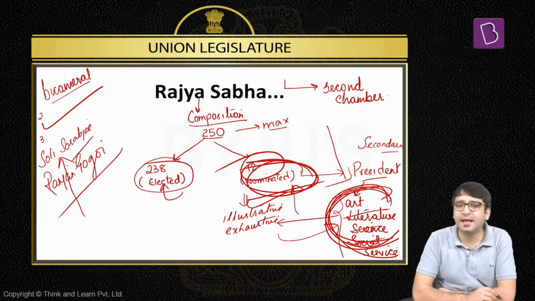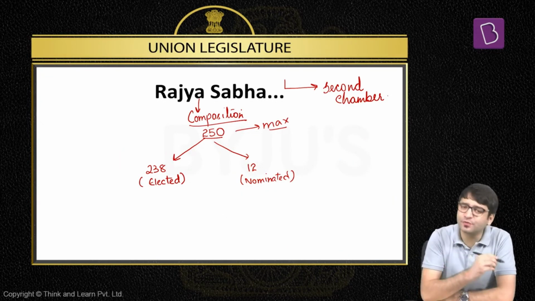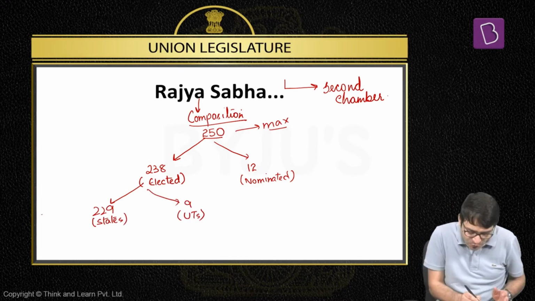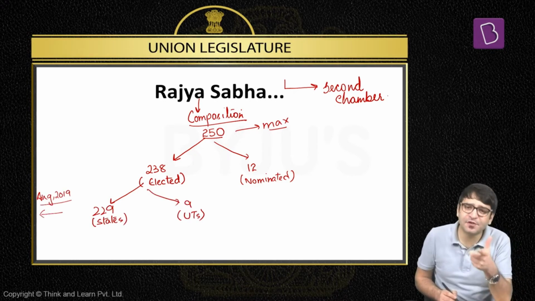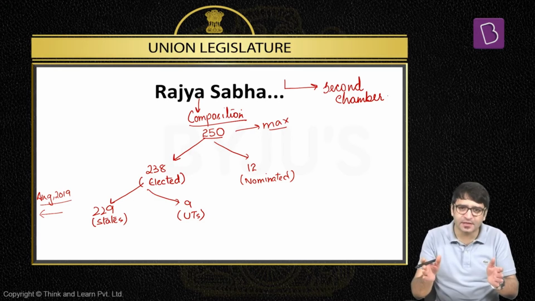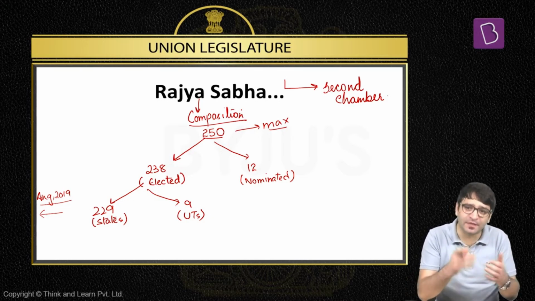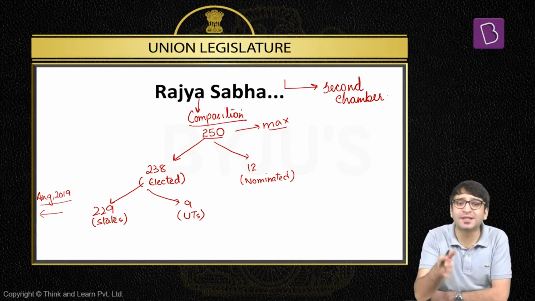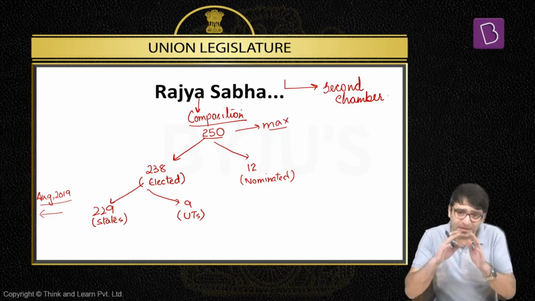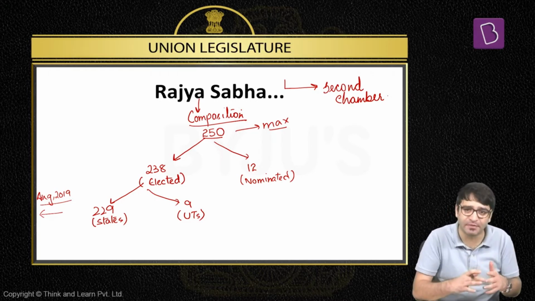What about these 238 elected MPs to Rajya Sabha? These 238 MPs who are to be elected to Rajya Sabha, 229 are to be elected from the states and 9 are to be elected from union territories. This was the position on August 2019. After 2019, Jammu and Kashmir state was downgraded, bifurcated into two union territories. Union territory of Jammu and Kashmir, union territory of Ladakh. But Ladakh is a union territory which will not have a legislative assembly. That means it's just like Chandigarh, Lakshadweep, Daman and Diu, Dadra and Nagar Haveli. But Jammu and Kashmir is a union territory with a legislative assembly.